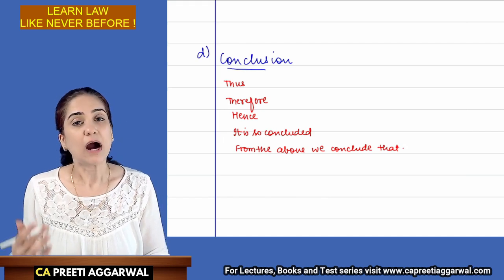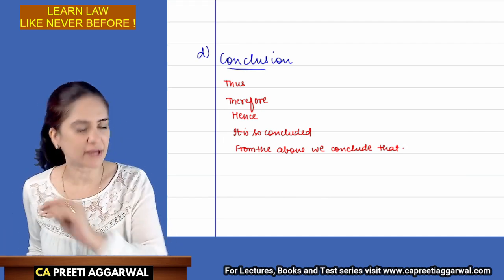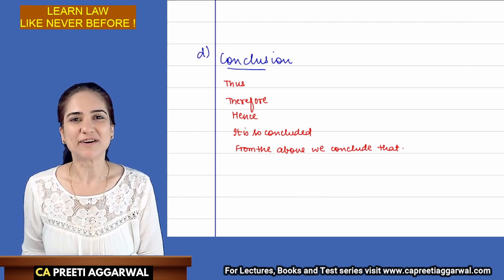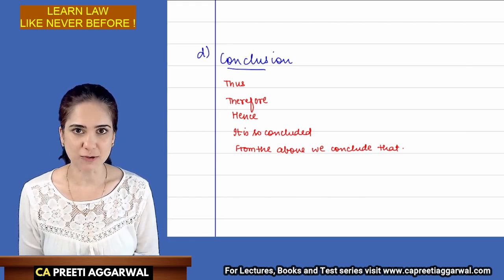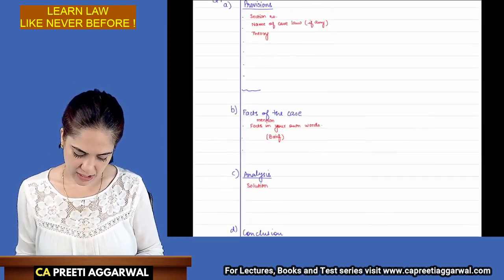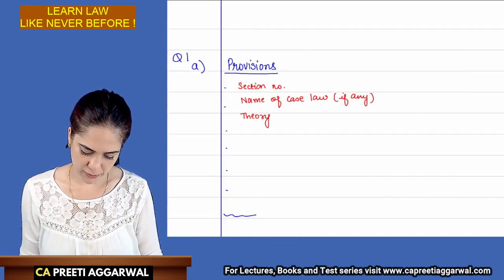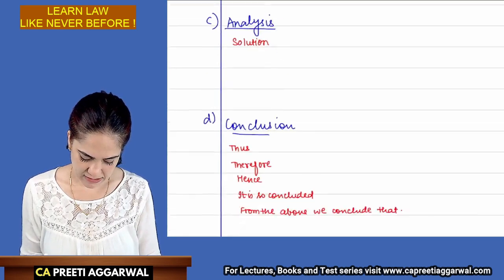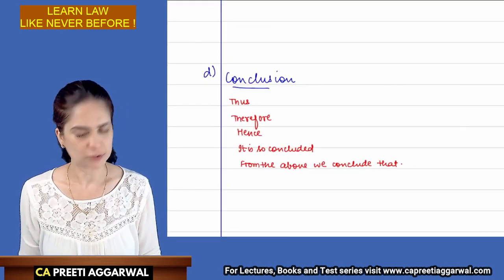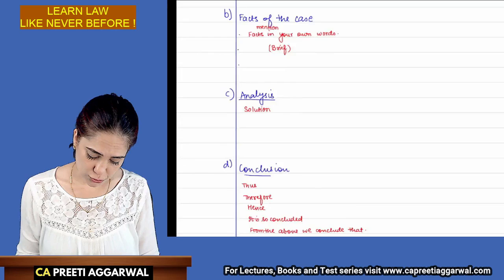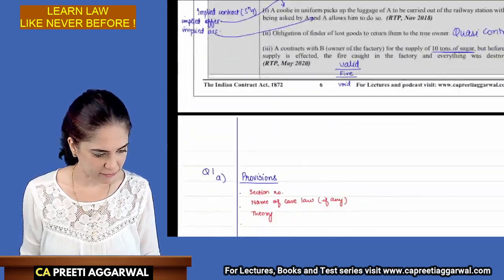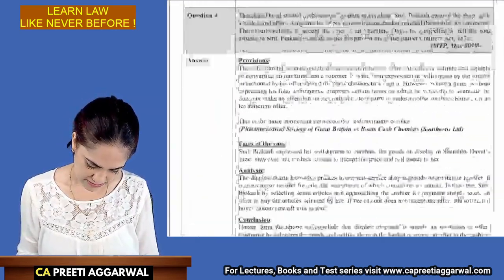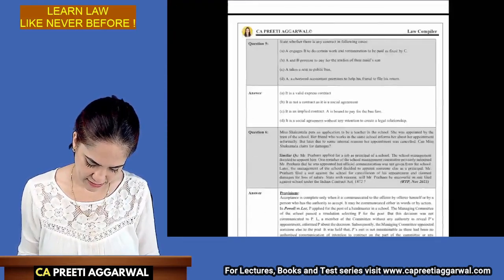Okay. Now, how to know what to write in the solution? I will explain how to find what is to be written in conclusion part. Okay. So this is how you will divide your answer. You will write provisions, facts, analysis, and conclude. All right. Now let us go through the first question that I have decided to be discussed in today's session.